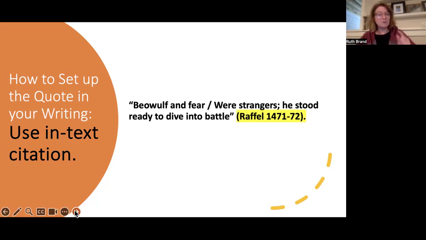However, when you use in-text citation, that information comes before the end of the sentence. And so this period that should go here, the word end of battle, is going to slide all the way to the end of your in-text citation. That's going to end your sentence. And you kind of get that clue with the name, in-text, right? It's inside the text. It's going right there into your writing.